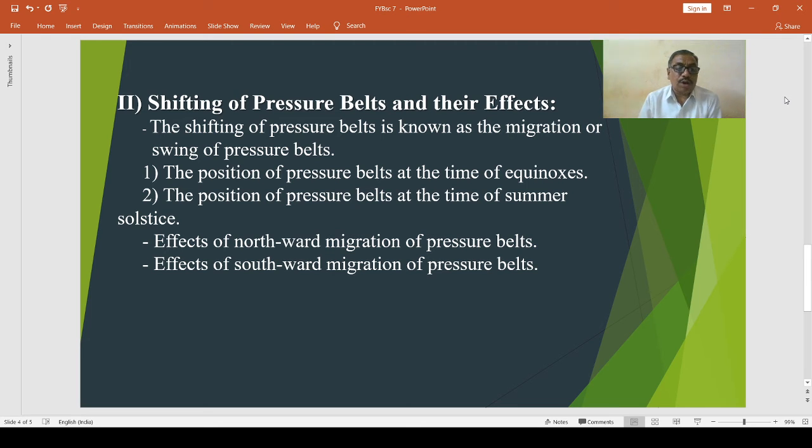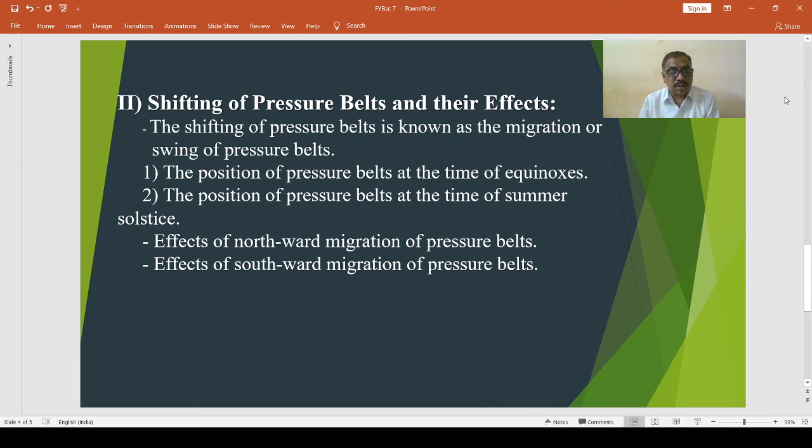The equatorial low pressure belt lies between 0 degree and 10 degree north latitudes. Then the subtropical high pressure belt in the northern hemisphere extends between 30 degree and 40 degree north latitudes. Then the subtropical high pressure belt in the southern hemisphere lies between 20 degree and 30 degree south latitudes.